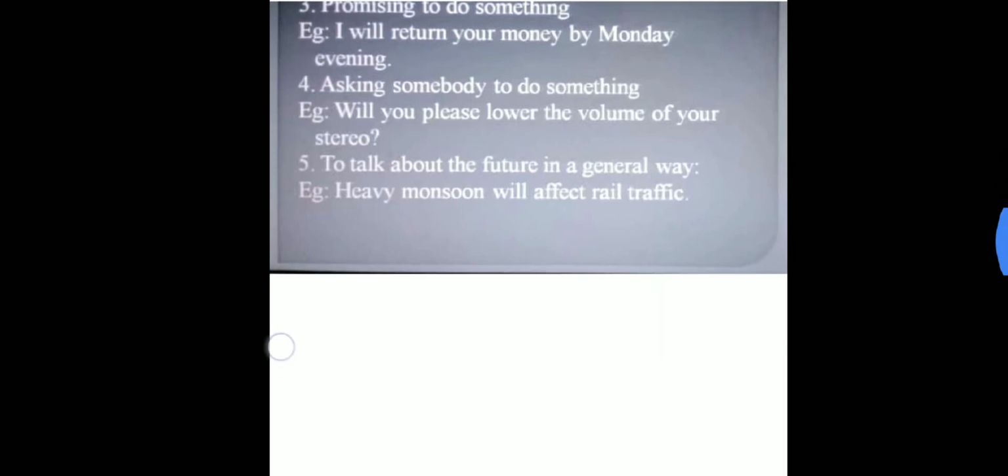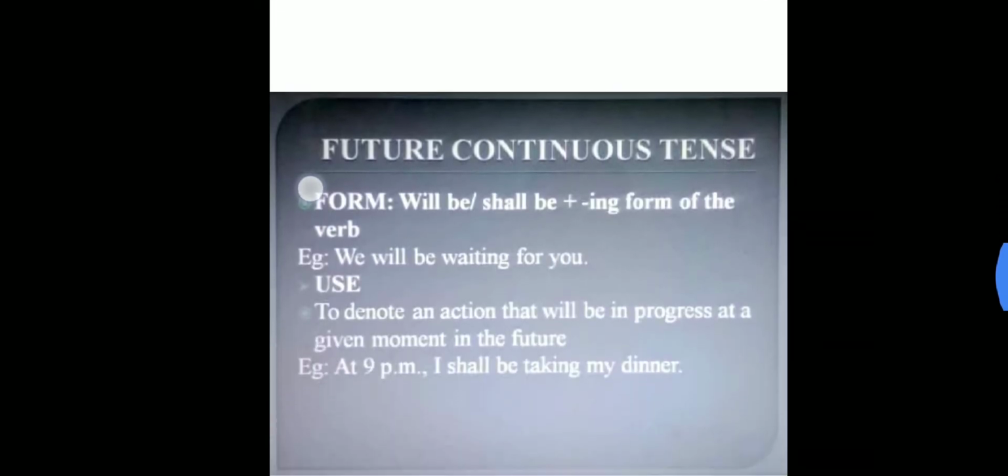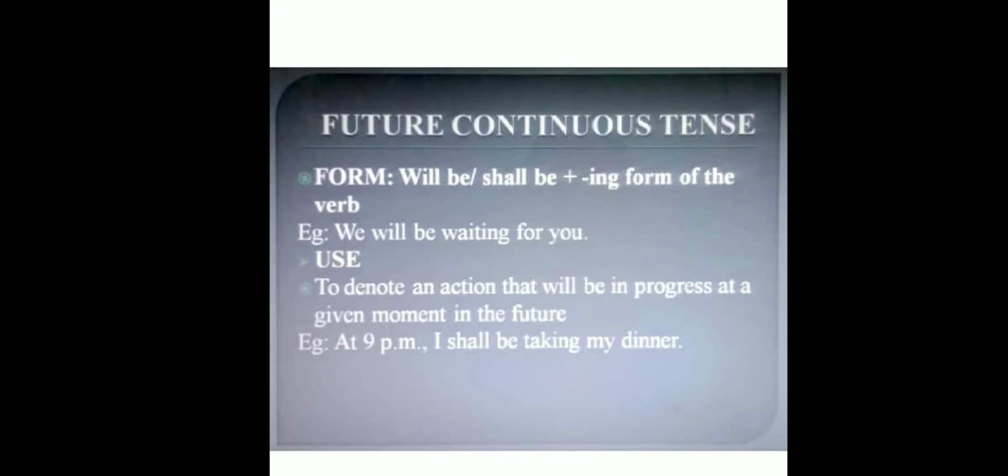Moving ahead, the second form of future tense is future continuous tense. See, future continuous tense form is will or shall plus be plus ing form of the verb, or you can see on the screen will be or shall be plus ing form of the verb. We can use will be or shall be plus ing. As we know, if it is continuous, it comes under the continuous tense, then ing is confirmed.